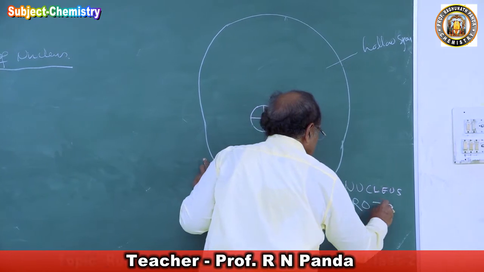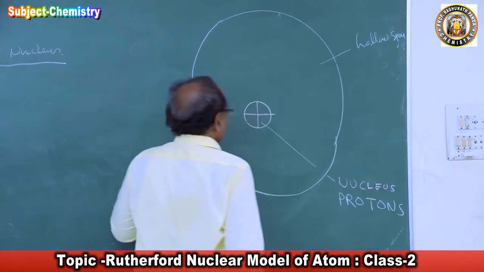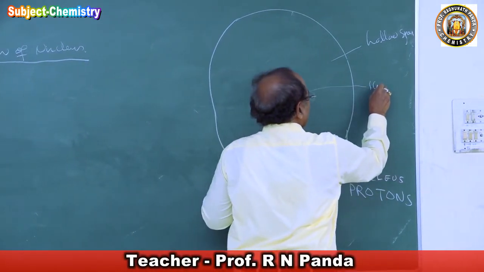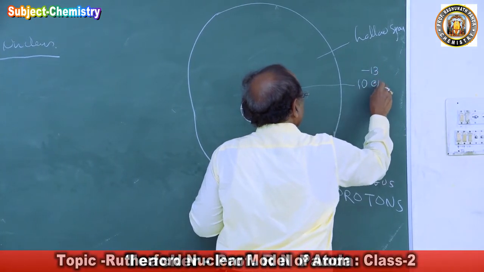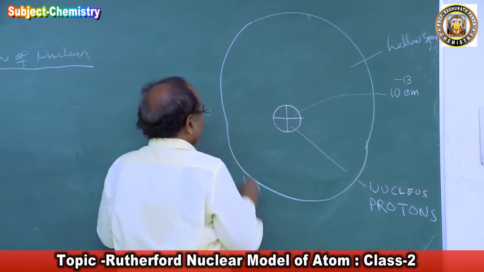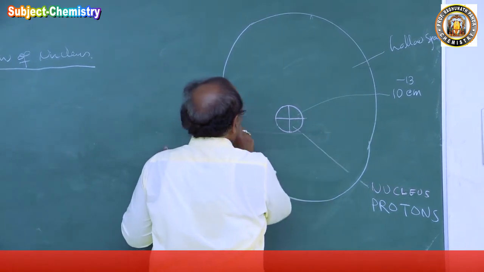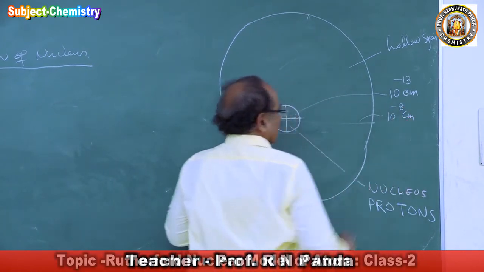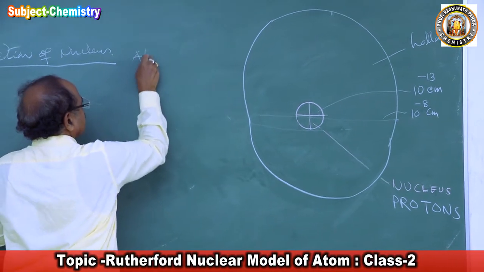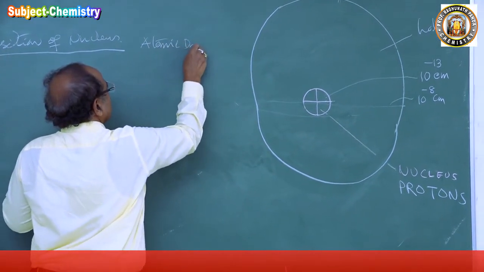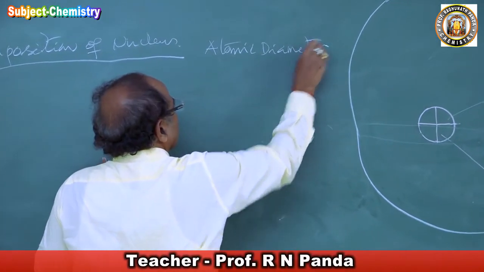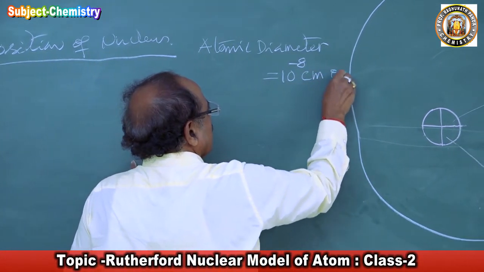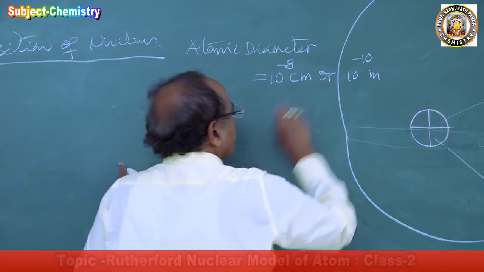The nuclear diameter is about 10 to the power minus 13 centimeter, whereas the atomic diameter is about 10 to the power minus 8 centimeter, or 10 to the power minus 10 meters.